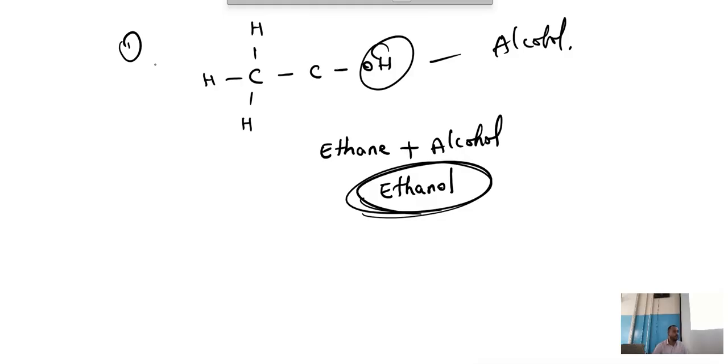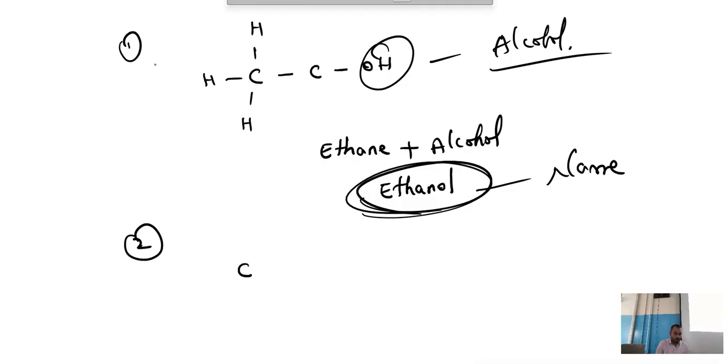If you want to name this structure, ethanol. Only functional group, alcohol. Functional group is alcohol, and the nomenclature, the name, is ethanol. Any doubts? Now can you name for this?